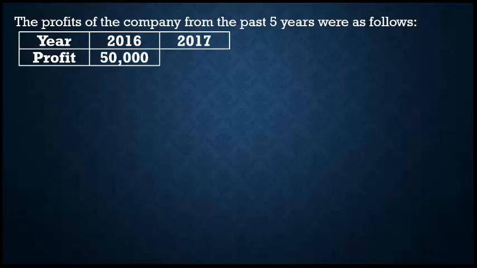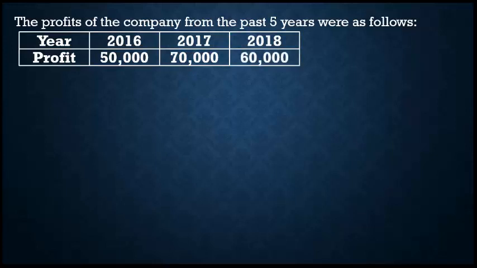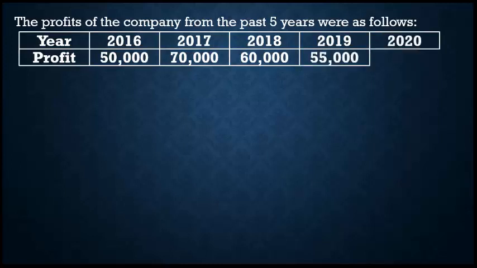Year 2017, profit 70,000. Year 2018, profit 60,000. Year 2019, profit 55,000. Year 2020, profit 95,000.